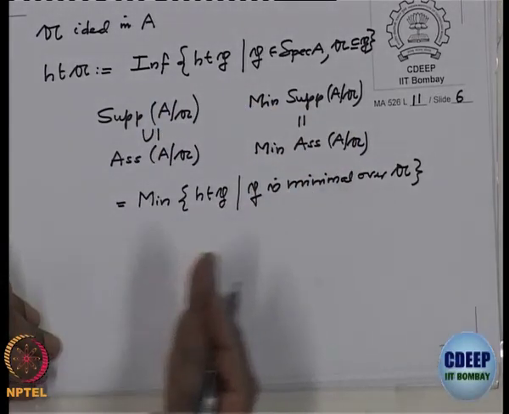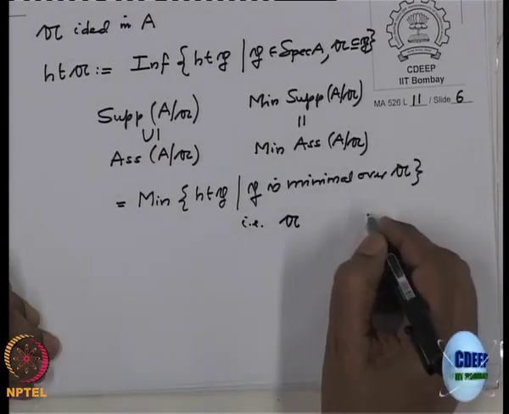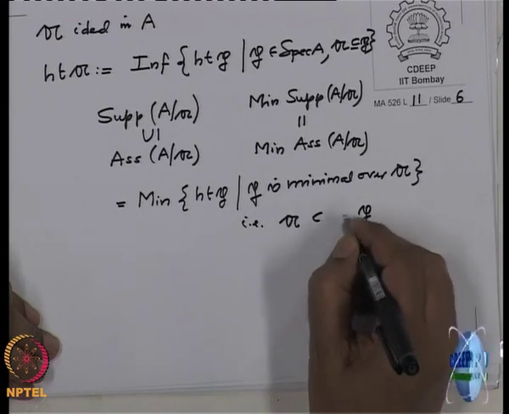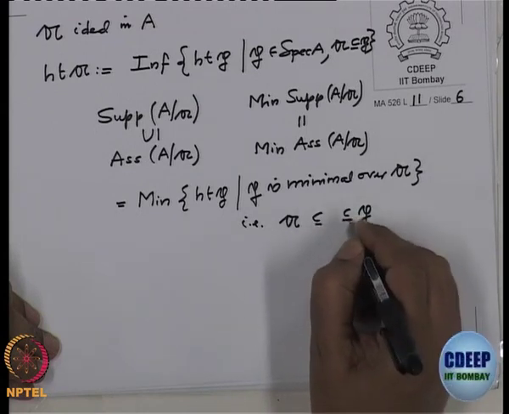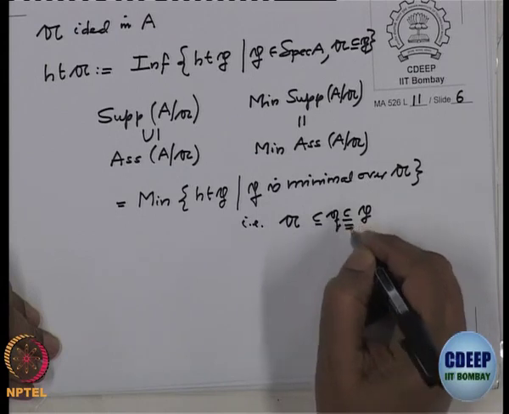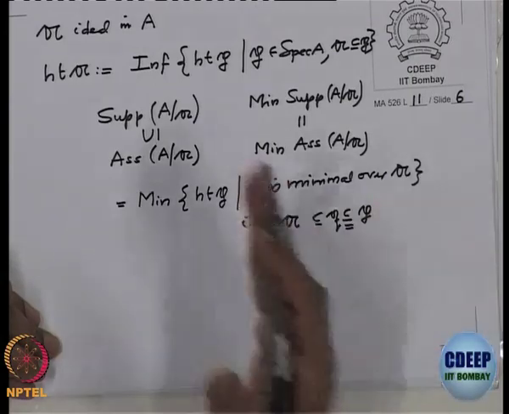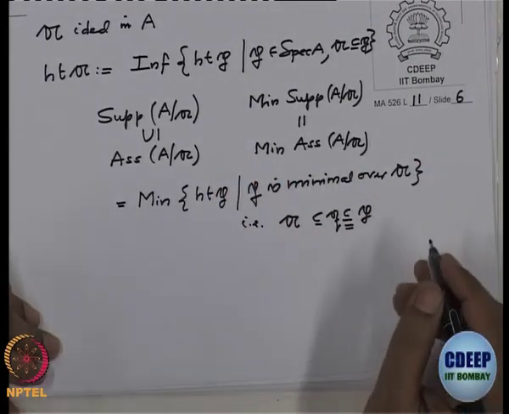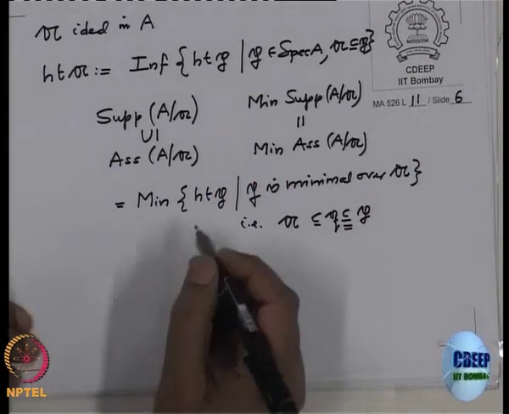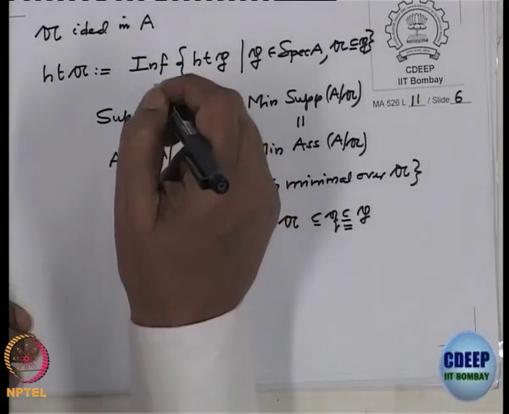That means there is no prime ideal in between A and P. If somebody is there, then it has to be equality. In particular, there are finitely many elements, therefore at least one element.